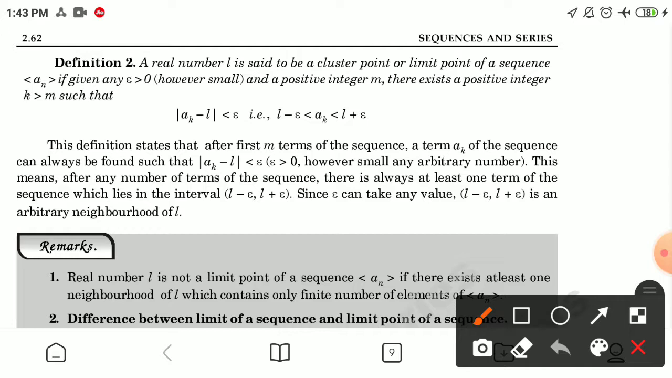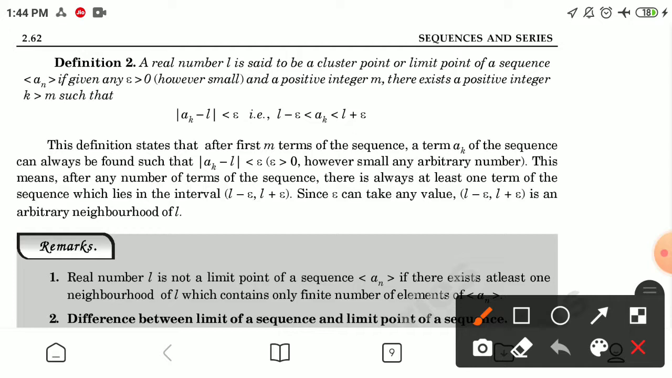Second definition: a real number L is said to be a cluster point or limit point of a sequence a_n if given any epsilon greater than 0, however small, and a positive integer m, there exists a positive integer k greater than m such that modulus of a_k minus L will be less than epsilon, that is, a_k is between L minus epsilon and L plus epsilon.